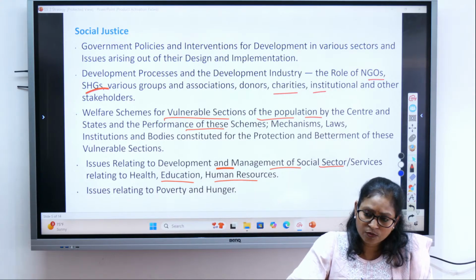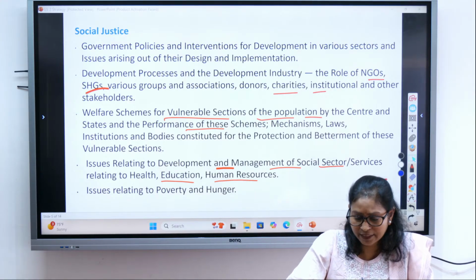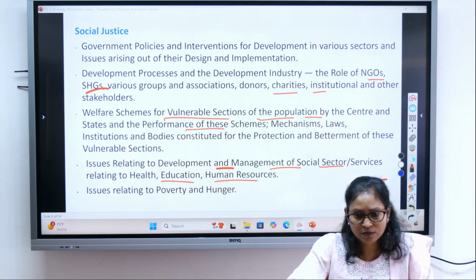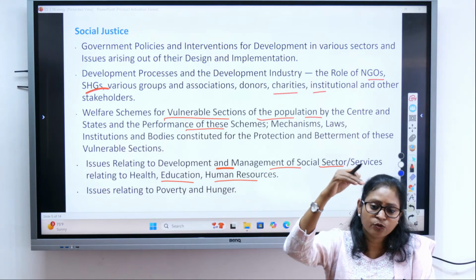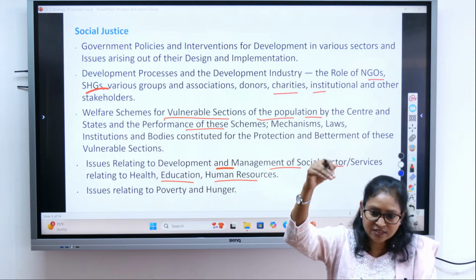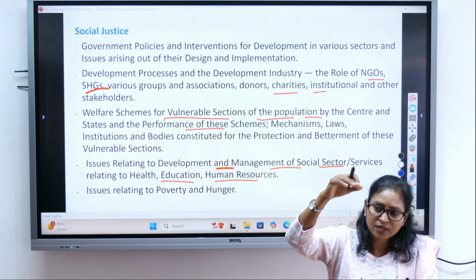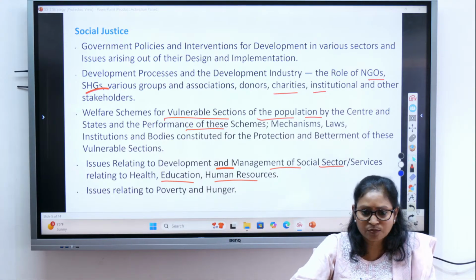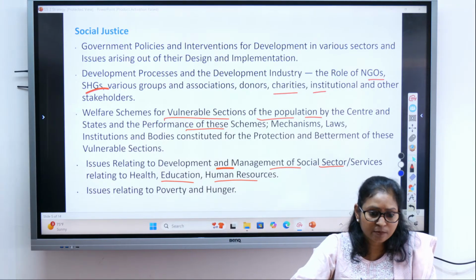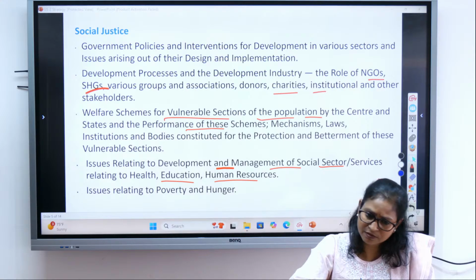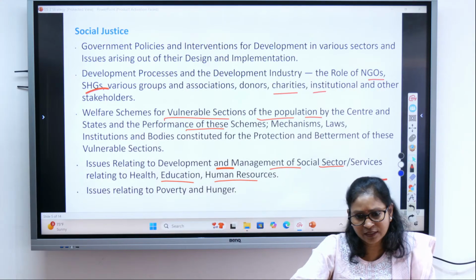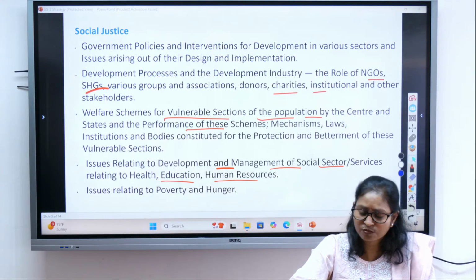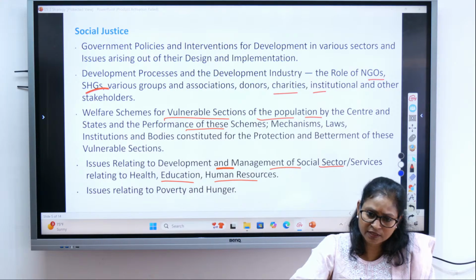And then why is India's health sector allocation very, very low? How much should be the allocation of budget to the health sector, isn't it? And to the education sector, because these two sectors are very important, or not? Then skill building, the National Skill Development Corporation we have created. So all these topics related to health, education, skill building and human resource development, we will be studying under this topic.